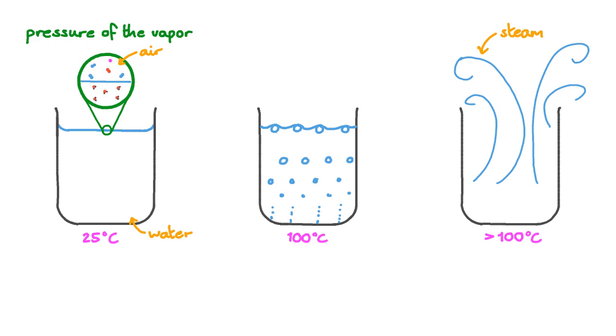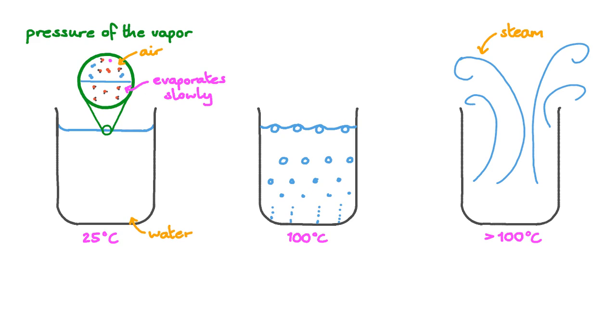But even at 25 degrees, we don't just have water in the water, we have water vapor in the air. Liquids do evaporate even below their boiling point. Puddles don't boil after all, but they still disappear eventually in the heat of the sun. Vapor pressure is a measure that helps us understand what goes on between water at room temperature and water boiling.